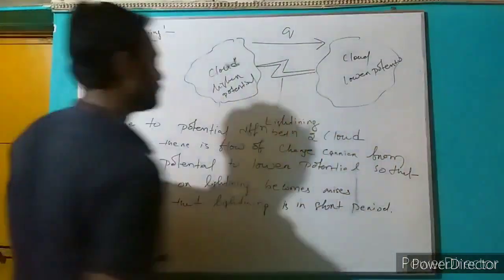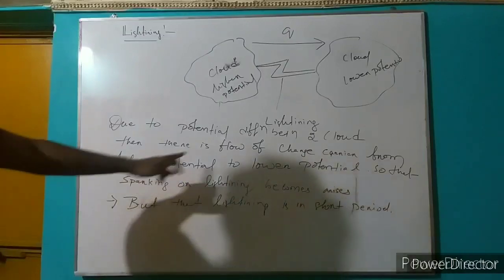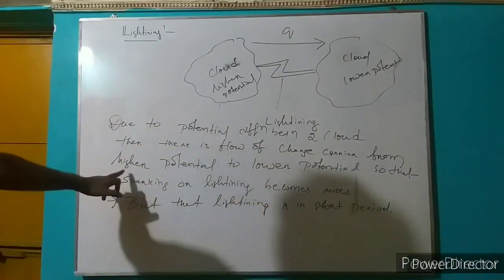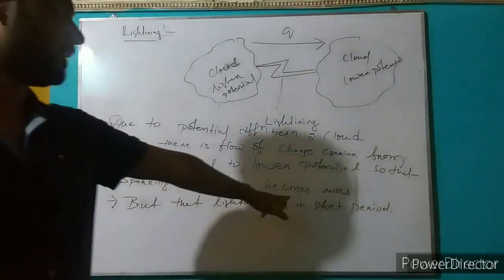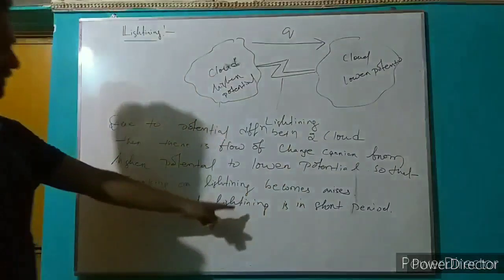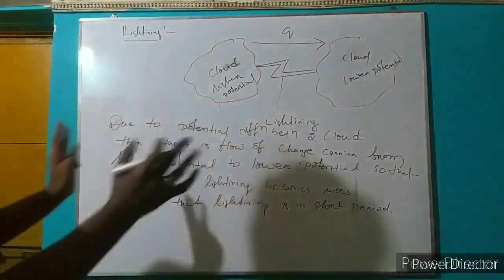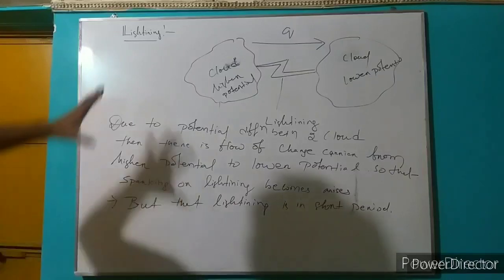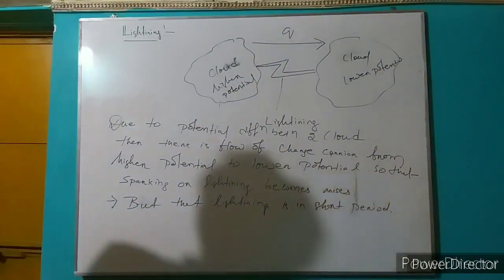So due to potential difference between the two clouds, there is a flow of charge carriers from higher potential to lower potential, so that sparking or lightning arises. But that lightning is in a short period. So this is all about the example of potential difference.